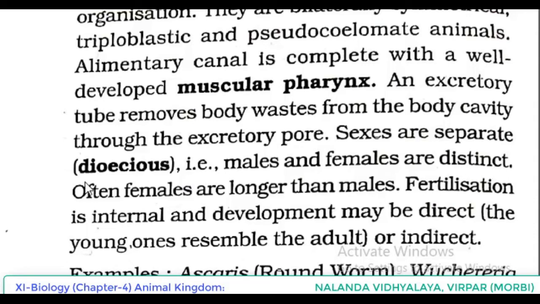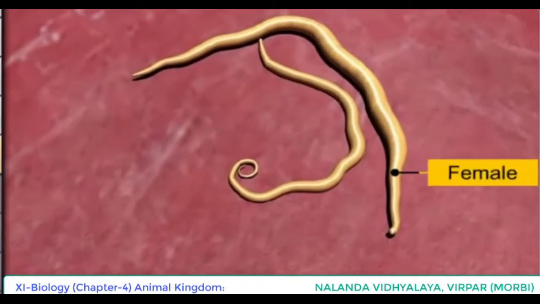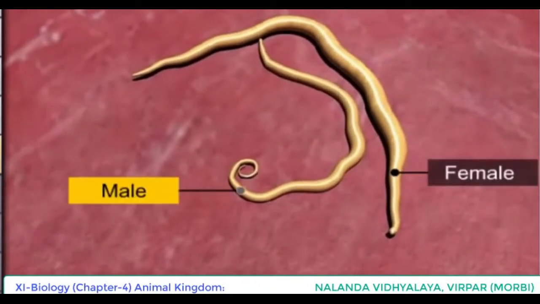And here one unique characteristic is coming. In the case of Aschelminthes, often females are longer than males. Whenever you attend a practical exam in biology, this question can be asked. It can be kept as a specimen and you have to identify. If these two are kept together, from that you have to identify which is male and which is female. So it is easy to remember: female is always longer than male in the case of Aschelminthes. So often females are longer than males.